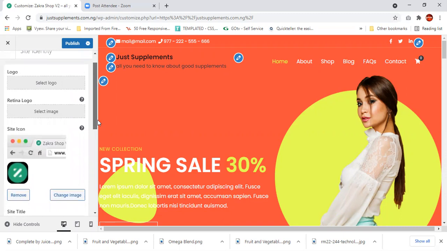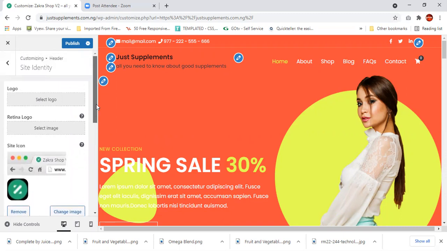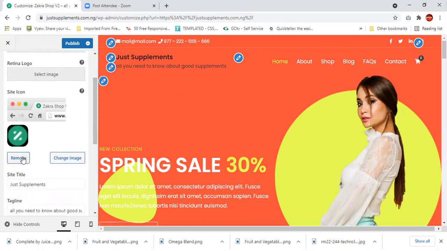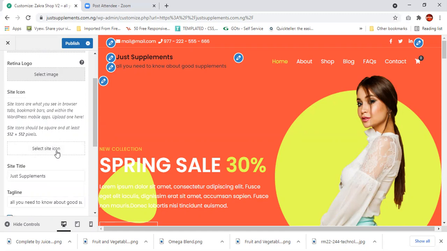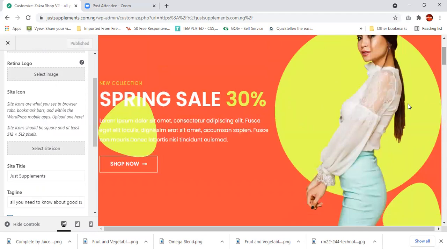But for now, our focus is on getting a name to represent your site. You can see just supplements is what we have in here. So for now, that's what we have. Remember, it's still going to change. This is not your own, okay? So when time comes, we will talk about it. So I've done this, I've published. The name is no longer the former name that you had here. It's now just supplements. All you need to know about good supplements. That is there. Then later on, I can edit this, okay?